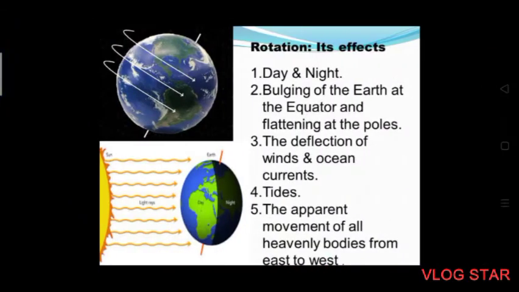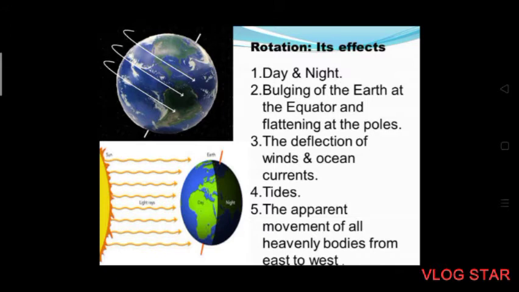Effects of Earth's rotation: east to west movement. Since the Earth rotates from west to east, we see the sun rising in the east and setting in the west. Coming to day and night, the most important effect of Earth's rotation is diurnal, that is, daily alternation of light and darkness, as portions of Earth's surface are turned first towards and then away from the sun. This variation in exposure to sunlight greatly influences local temperature, humidity and wind movements.